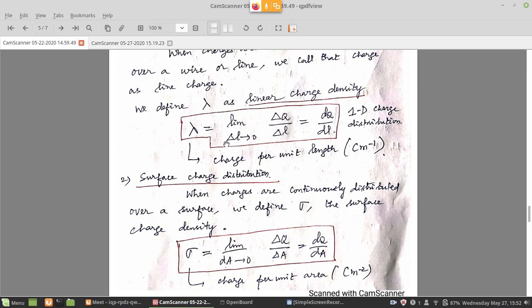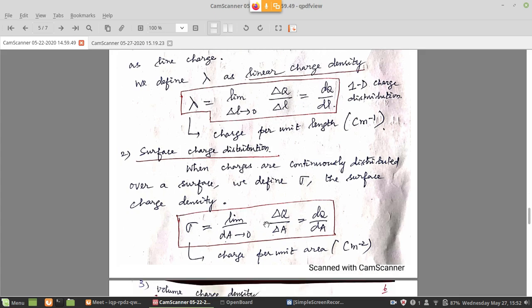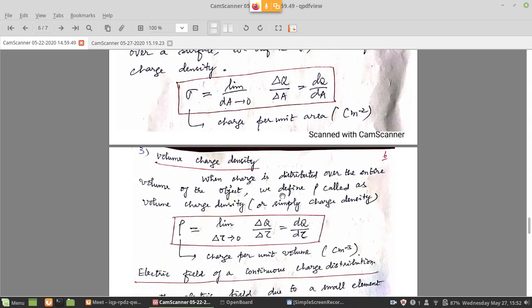In mathematics also, at the beginning of calculus, they would have taught you when you can convert this del q by del L into a small differential dq by dl. That can be done only when del L is very small. So under the limit del L going to 0, del q by del L becomes dq by dl. Similarly, del q by del A becomes dq by dA, and del q by del tau becomes dq by d tau.